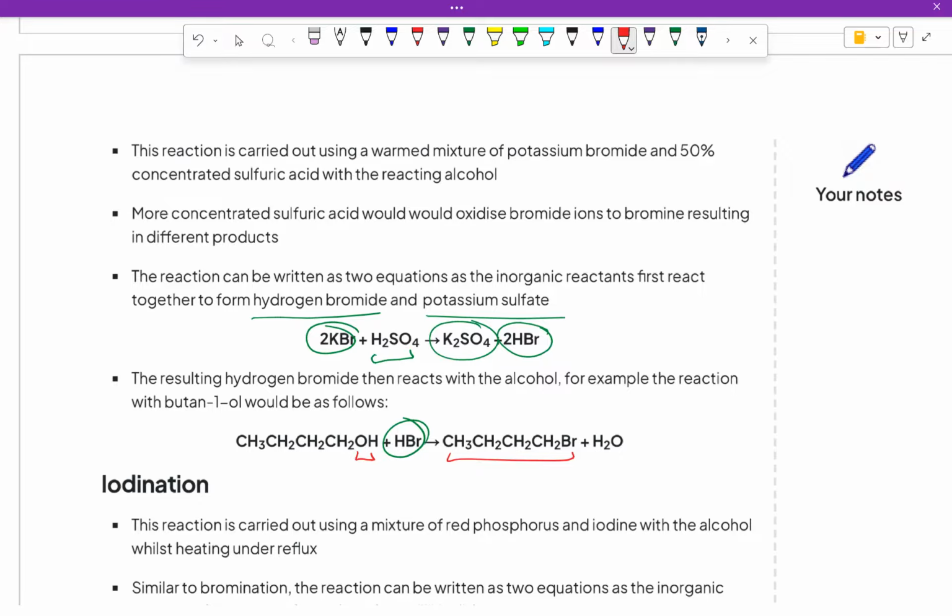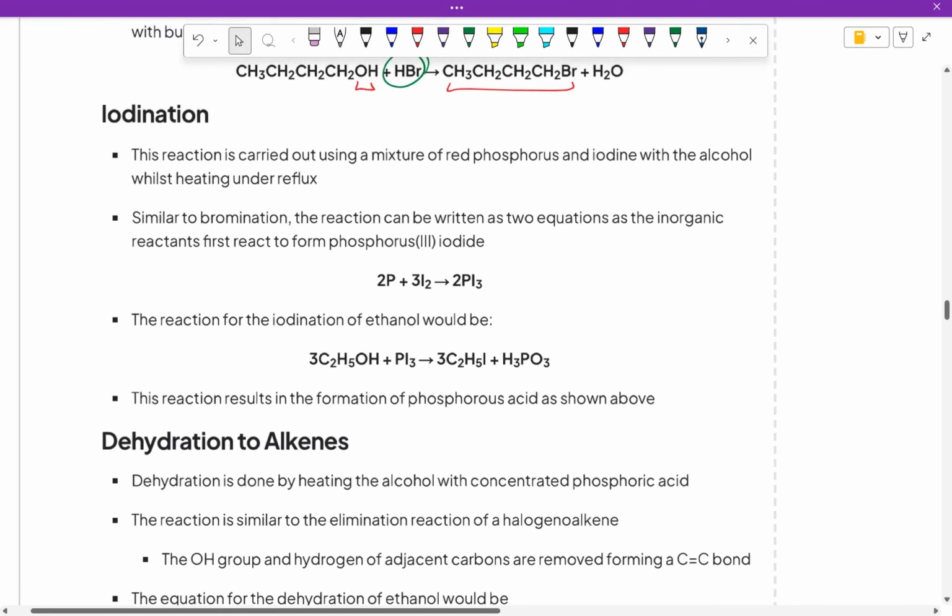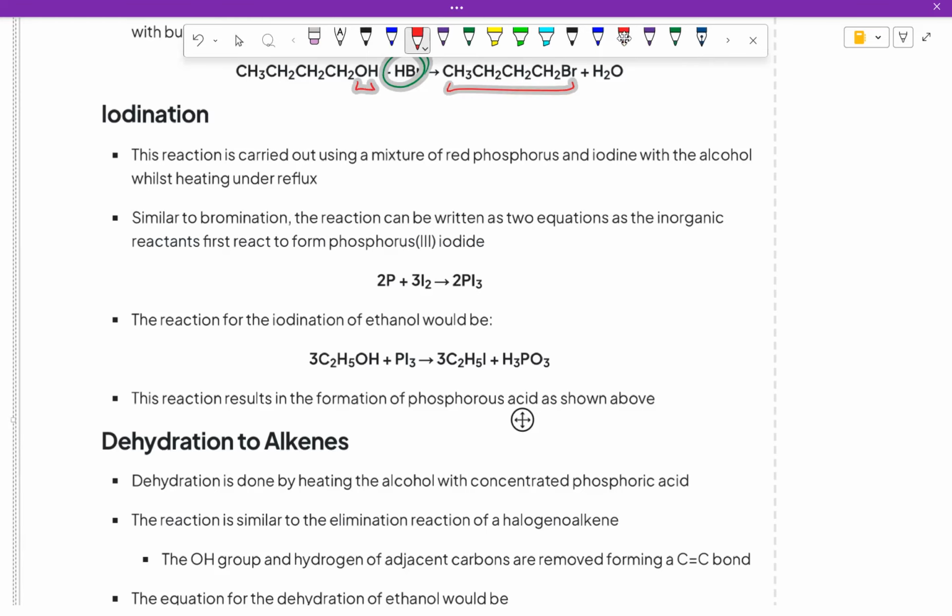Right, and the last one, which I think technically is the last one, is iodination. Using iodine, similar to bromination, you need to do something first. We make phosphorus iodide by mixing phosphorus and iodine. Then using this phosphorus iodide, we exchange the I and OH, and the remainder becomes H3PO3.